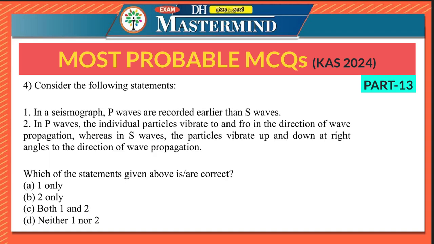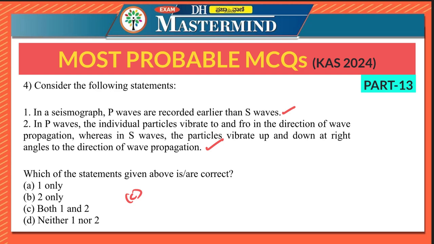Fourth question for today says, consider the following statements. In a seismograph, P waves are recorded earlier than S waves. In P waves, the individual particles vibrate to and fro in the direction of wave propagation, whereas in S waves, the particles vibrate up and down at right angles to the direction of wave propagation. So here, both the statements are correct. Therefore, the right option is option C, both 1 and 2.